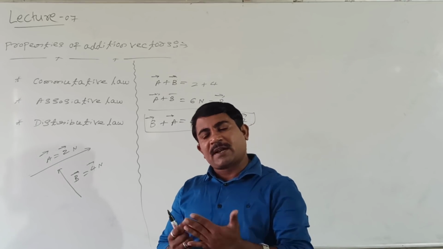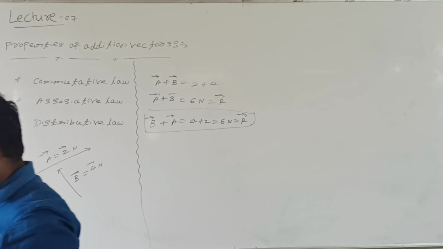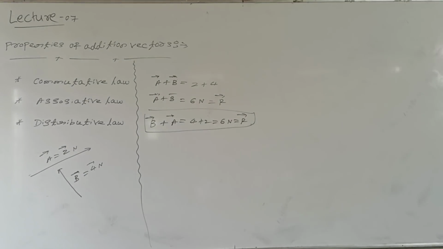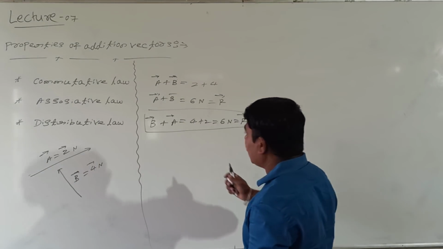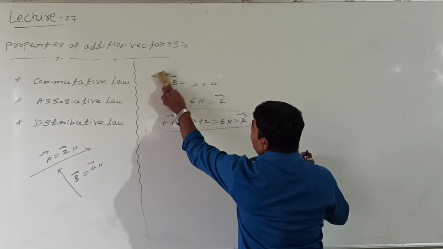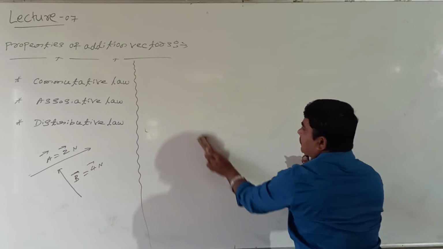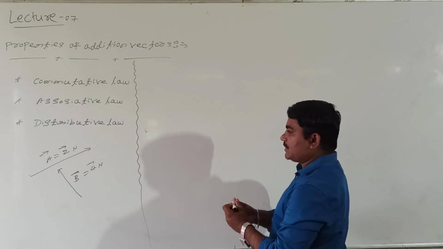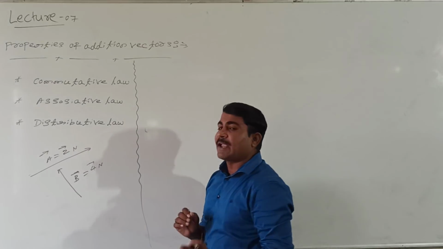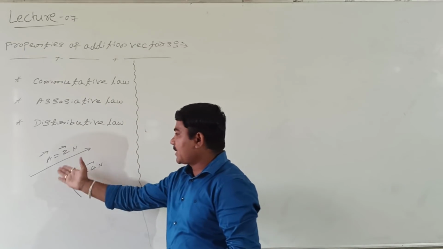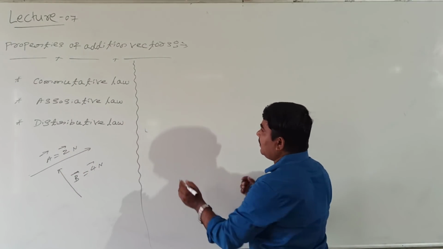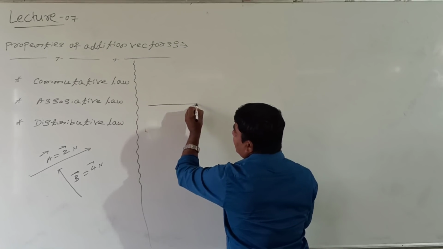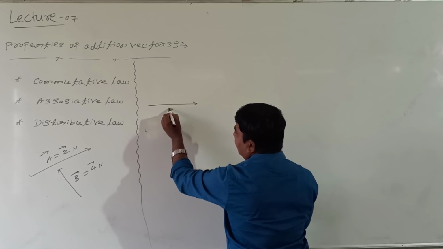Shall I show this graphically? Look at me students. Graphically, how to show that A plus B equals B plus A? See here, I will take these vectors and add them by the triangle law of addition of vectors, vector A and vector B. First I will take vector A. This is nothing but vector A.